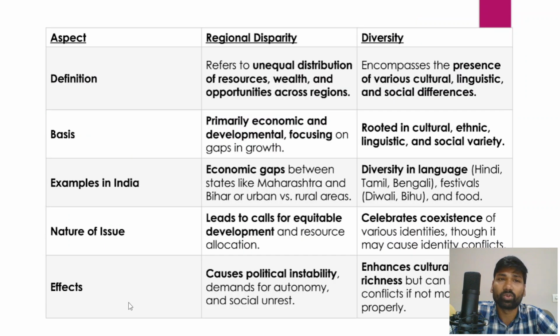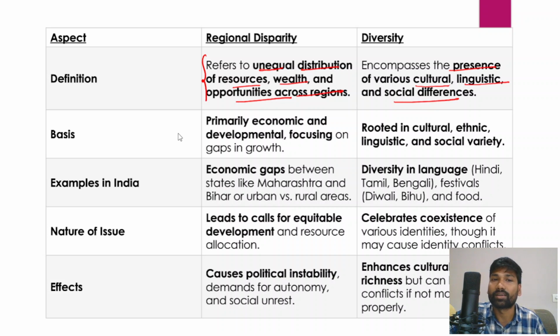Next, in the following part of the question, you are being asked to write the differences between regional disparities, regional imbalances and diversity, right? In terms of definition, regional disparity means the unequal distribution of resources, wealth and opportunities across different regions. When it comes to diversity, it encompasses the presence of different cultures, linguistic and social differences. India itself is called a multi-diverse, multicultural society because of different regions, castes, classes, ethnic groups, languages and religions.